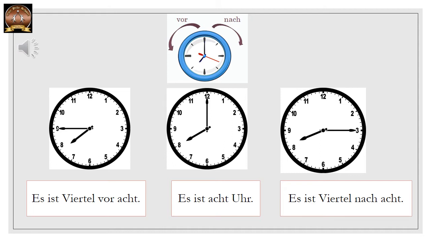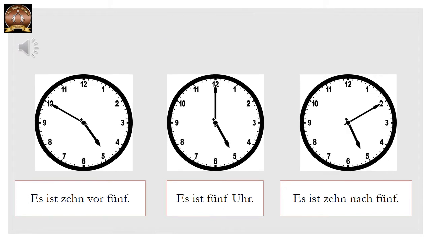Similarly, if 15 minutes have passed 8 o'clock, then we say es ist Viertel nach 8. Correct? So vor and nach. And 15 minutes means Viertel. Now the same applies to 10 minutes also. We say 10 instead of Viertel. 10 vor and 10 nach.